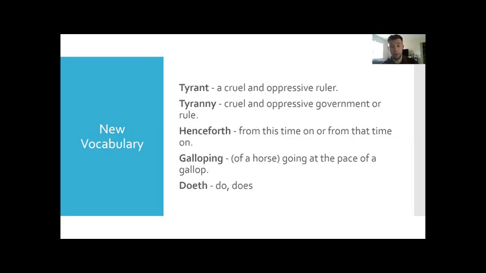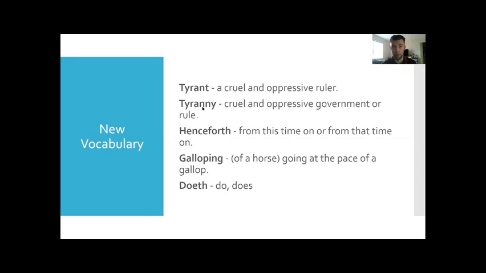The couple that I thought of, first we had tyrant, which I made sure we went over since it's in the title. Here, the definition that we have is a cruel and oppressive ruler. Oppressive, that's another kind of big word. And oppressive really means that he does whatever he wants. Whether it's right or wrong, he does what he wants, and he doesn't care what other people are saying.